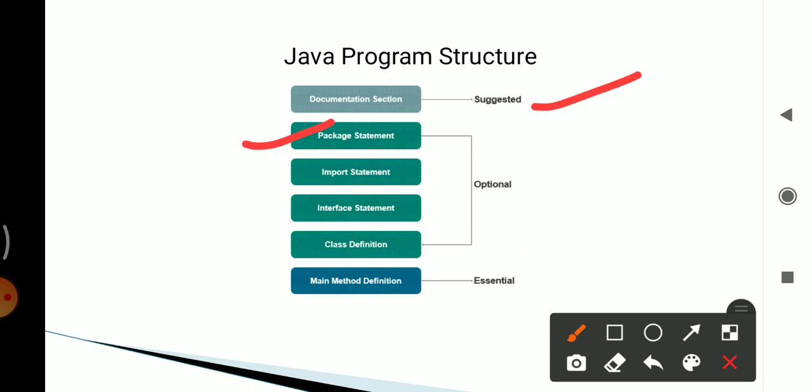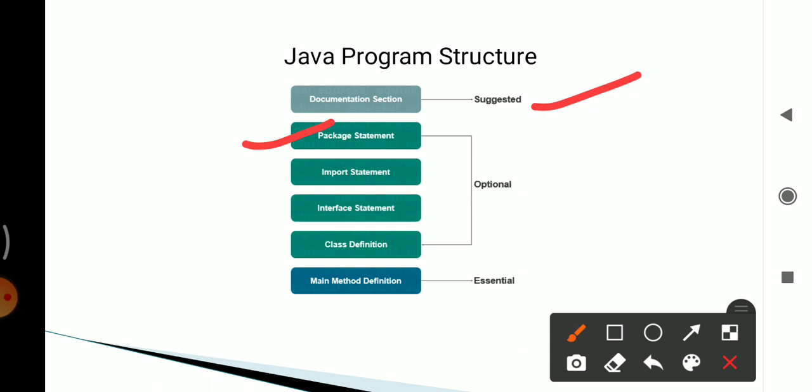Then third is import statement. We can declare import statement: import java.lang and package name. Here suppose mathematical package, then we can declare import java.lang.math. Then fourth is interface statement. It is optional and you can include it when you want to implement multiple inheritance features in the program. This is interface statement.